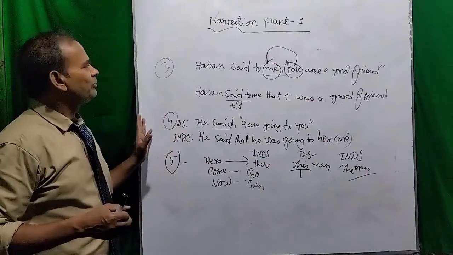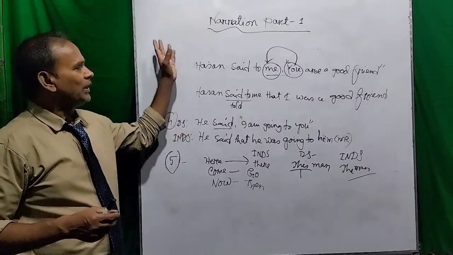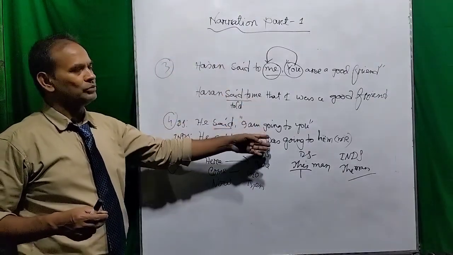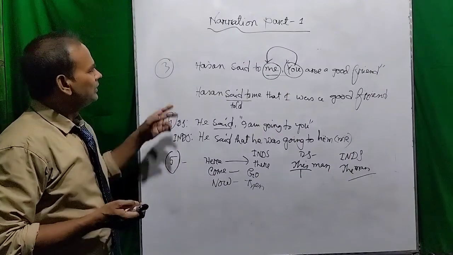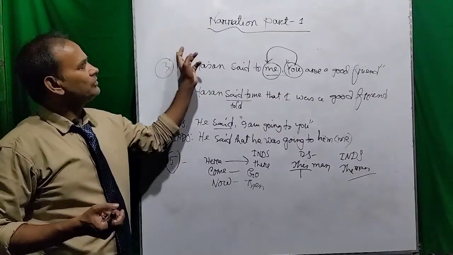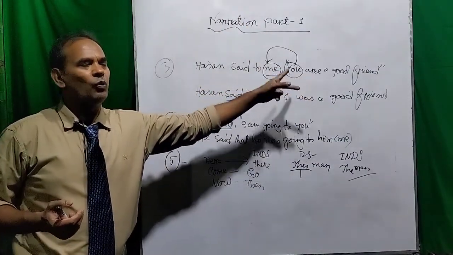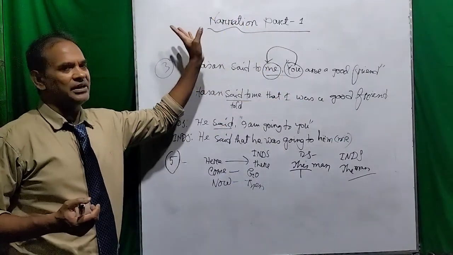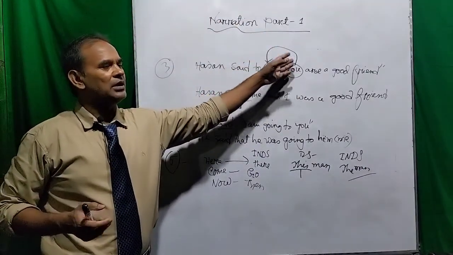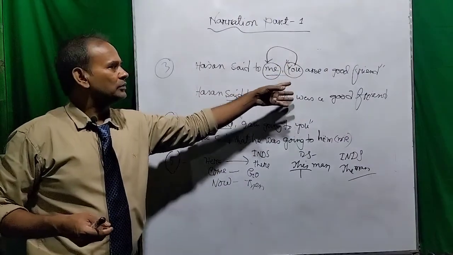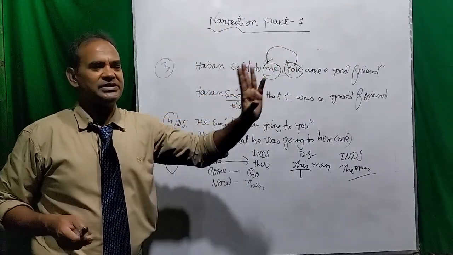So these are 5 topics or rules by which we can change direct speech into indirect speech. And the most important thing to remember is that we can change all kinds of sentences into only one kind, the assertive sentence. All the sentences, when changed into indirect speech, become assertive sentences.